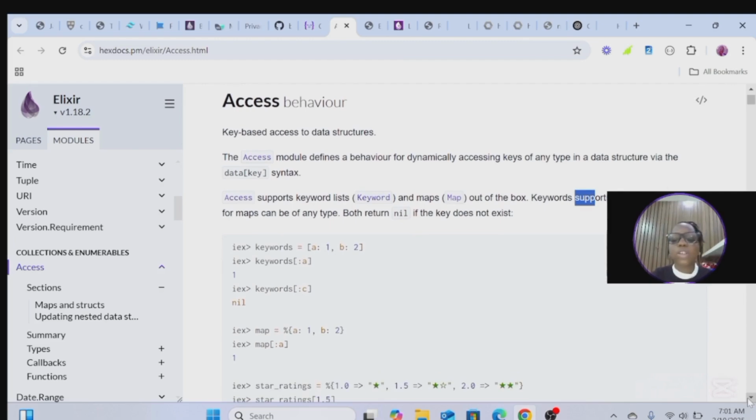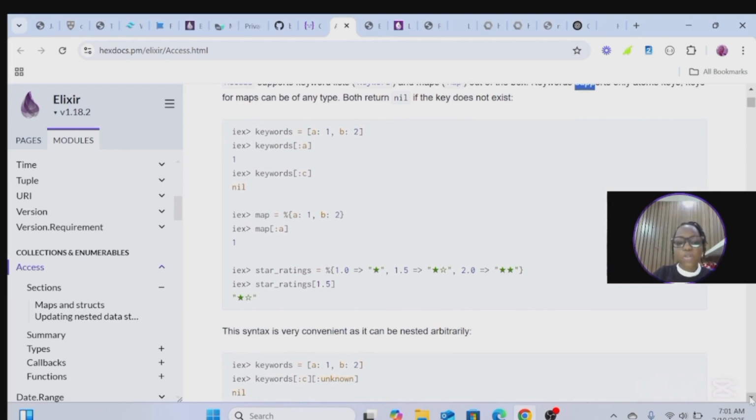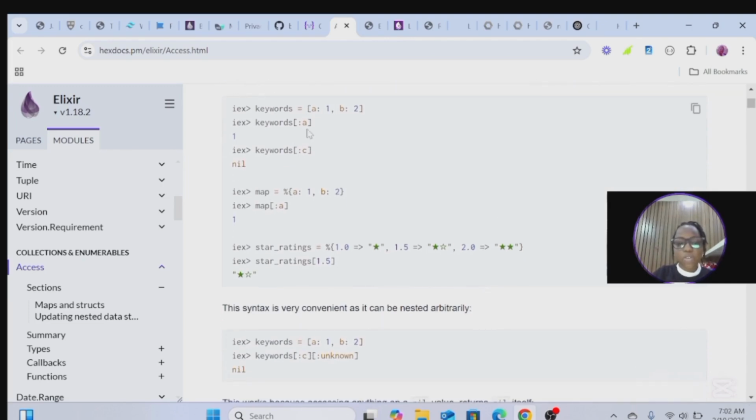When you're doing keyword, expect the key to be an atom, but don't forget that the Access module defines behavior for dynamically accessing keys of any type in a data structure by the data key syntax. So we have a keyword of a: 1, b: 2. If you access a, we get the value 1. If you try to access the key c, we get nil because this key does not exist. This is also a map, and we can get data the same way we get data in a keyword.